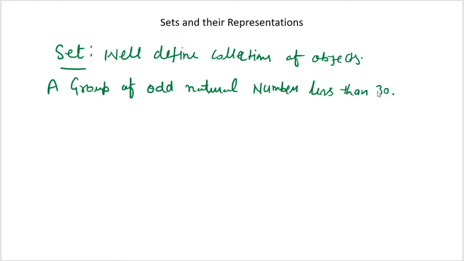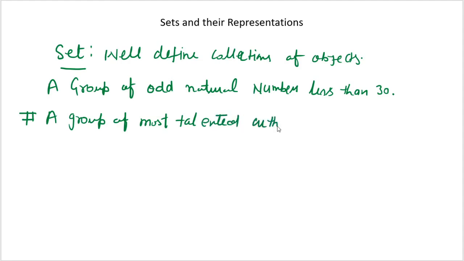Now one more question: what is not well defined? If I talk about a not well defined collection, I can say a group of most talented authors.